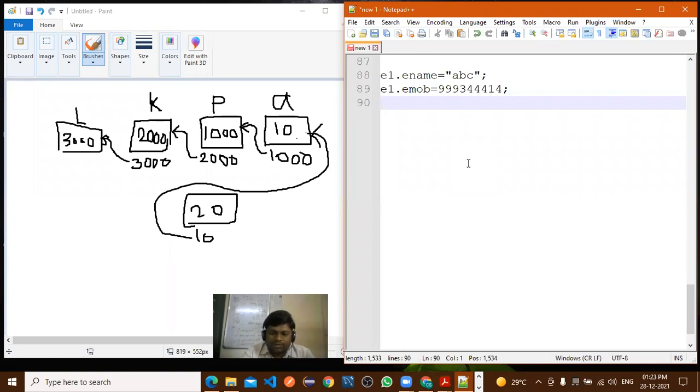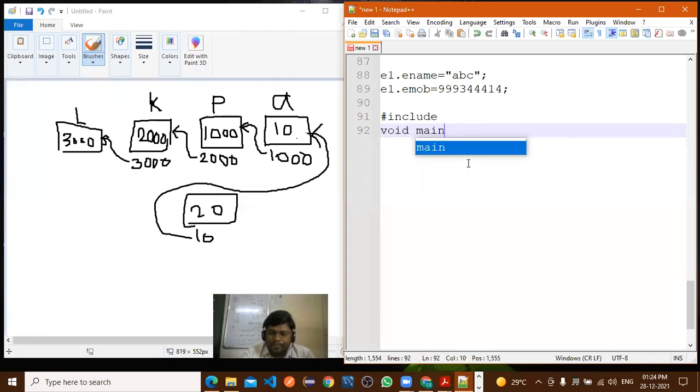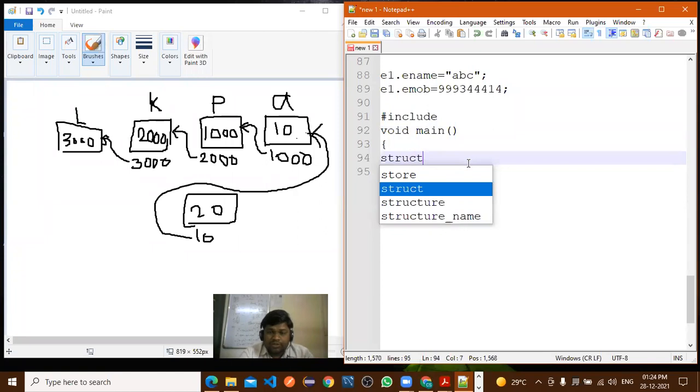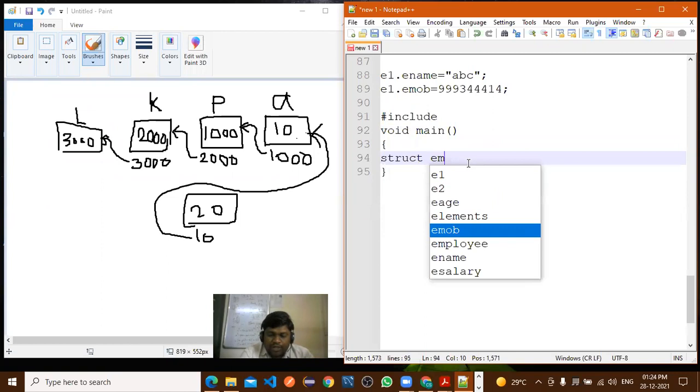Can anyone write it? Or I will write it. Here I will write hash include. This statement everyone is aware of, no need to write: hash include stdio.h, hash include conio.h, void main. After that, we'll write a simple program for this struct employee. Let's use the struct, employee static structure. Write a separate program, struct employee.